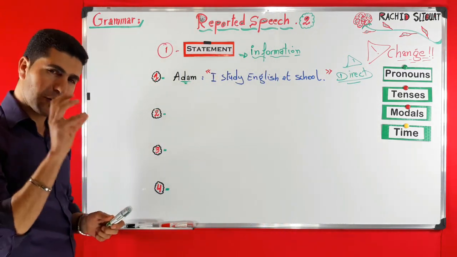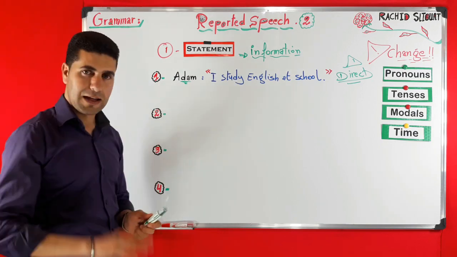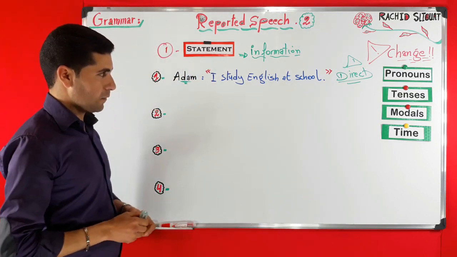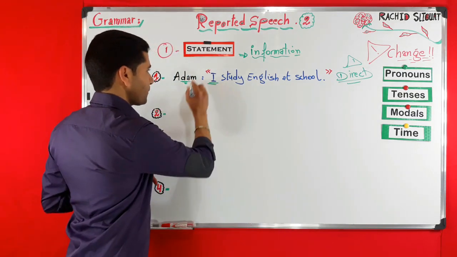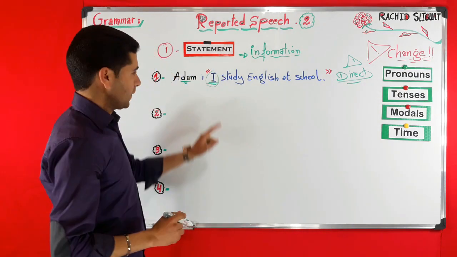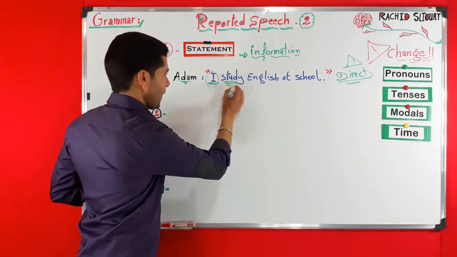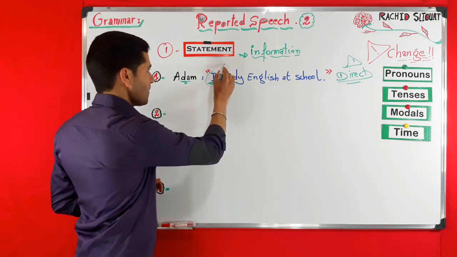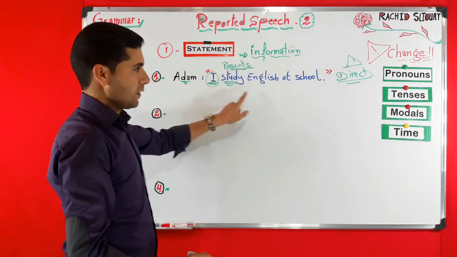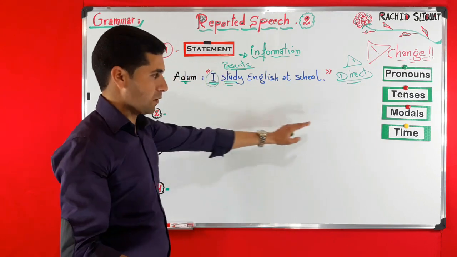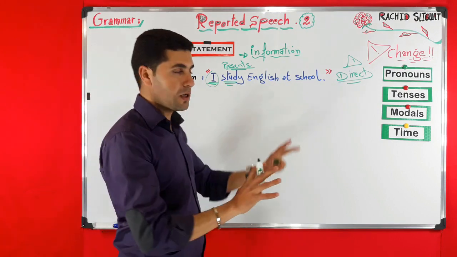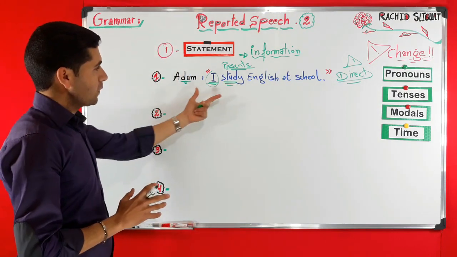Right, now let's try to study this speech and identify whether we have some of these things right here. We can see, for example, "I". I is a pronoun. Let me move to tenses. "I study". Study here is very simply the present simple. Now, modal verbs, we don't have any modal verb here. Time expressions, we don't have any time expression. Possessive adjectives, we don't have any possessive adjective. So this is the only thing we have.